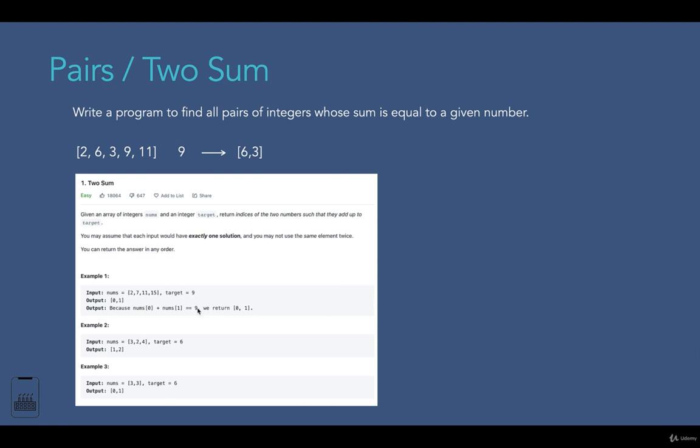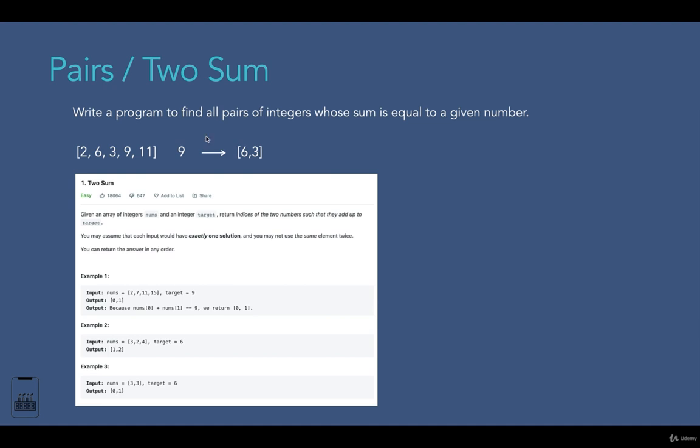So here on LeetCode there are examples like this. This is the example from LeetCode. As an input it puts this array, and the target is 9. As you see, as an output they return 0 and 1. This means that the sum of the elements located at index 0 and 1 is equal to 9. The first element at the 0th index is 2 and the second element is 7. If we sum them up, we are getting 9 over here. So this is how the question is posed in LeetCode.